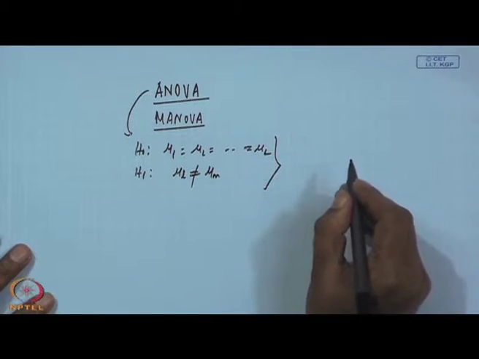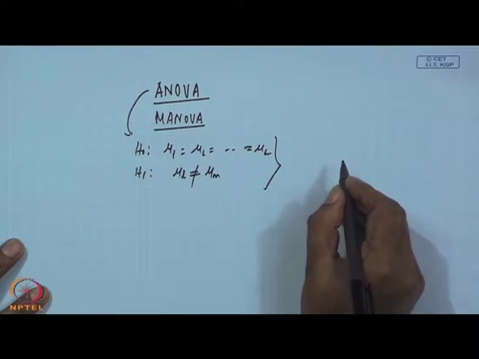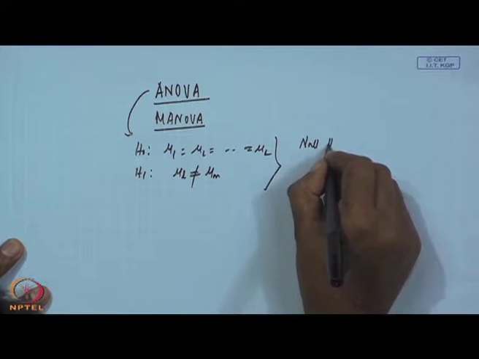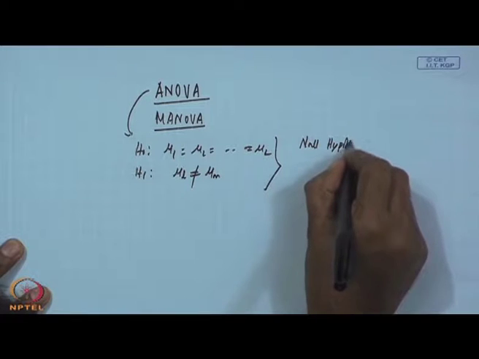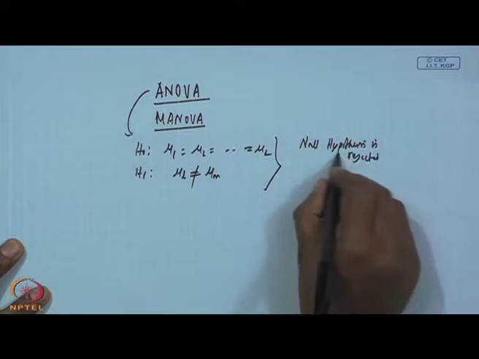For the problem considered, we find that the null hypothesis is rejected.